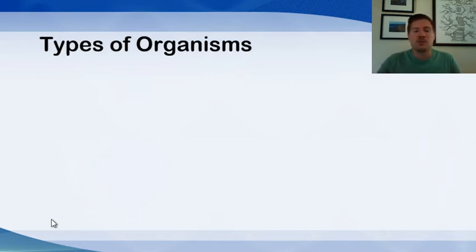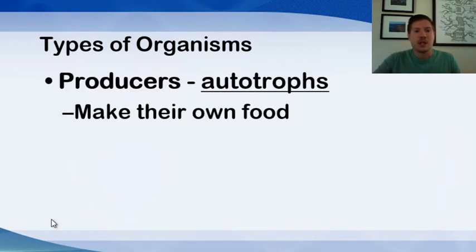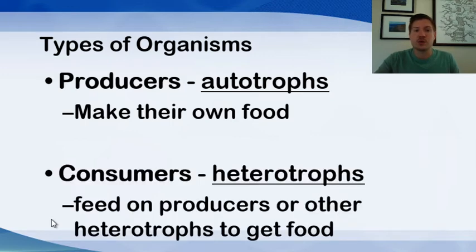So starting off, you can divide basically all life into two different categories of organisms. First, we have producers, otherwise known as autotrophs, which make their own food. And then conversely, we have consumers or heterotrophs, which feed on producers or other heterotrophs to get food. The prefix auto means self, and the prefix hetero means different. So you can sort of get an idea where these terms come from.